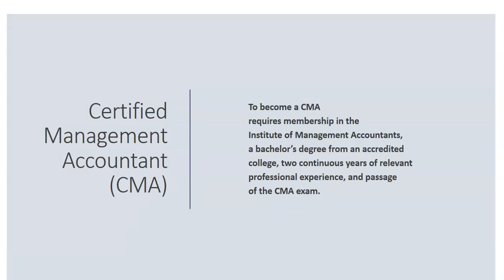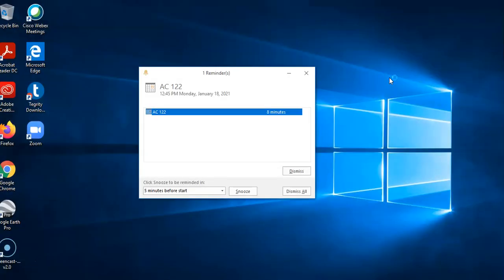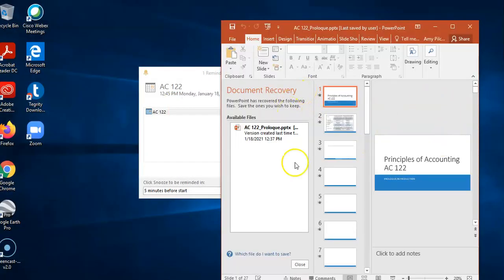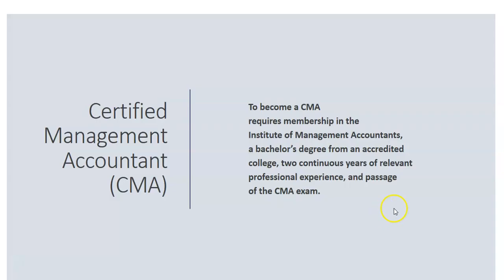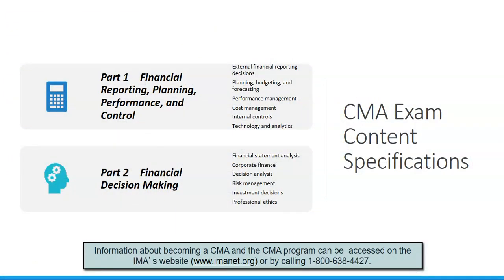There is a certification for management accounting. Financial accounting has a CPA, or Certified Public Accountant. Managerial accounting has a CMA. So there are CMA exams. It's a two-part exam, and each part has different topics, see on the next slide. So part one is financial reporting, planning, performance, and control, and part two is financial decision making. These are things like cost management, financial statement analysis, decision analysis.